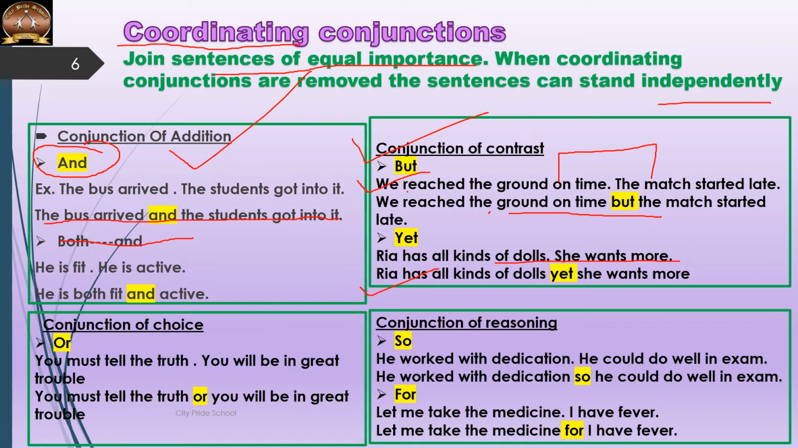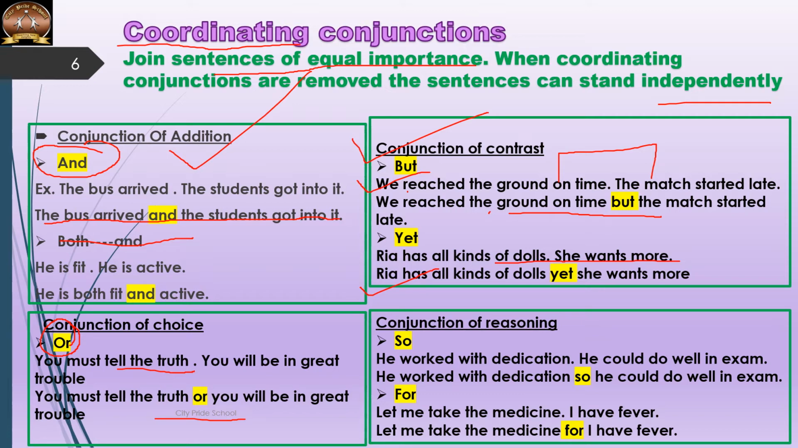Next is conjunction of choice. When you have to make a choice, then or is the conjunction which has to be used. You must tell the truth, you will be in great trouble. So the choice is you must tell the truth or you will be in great trouble.